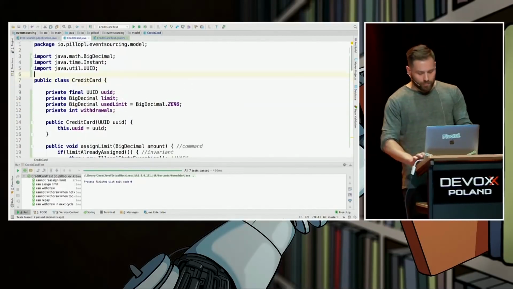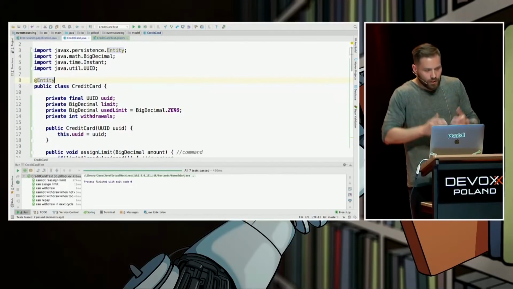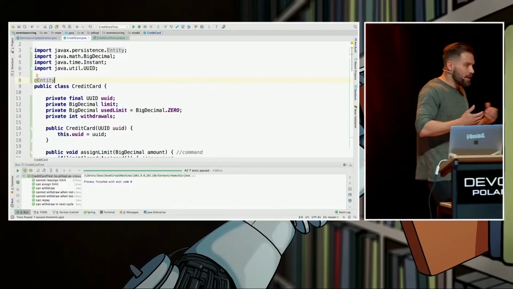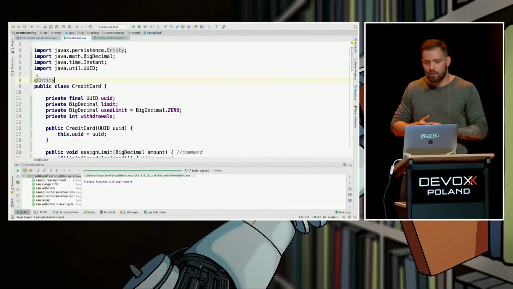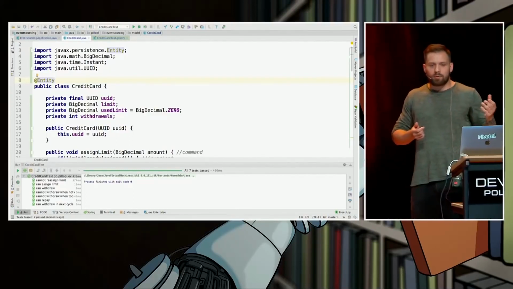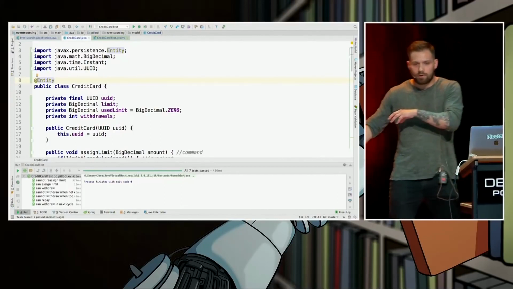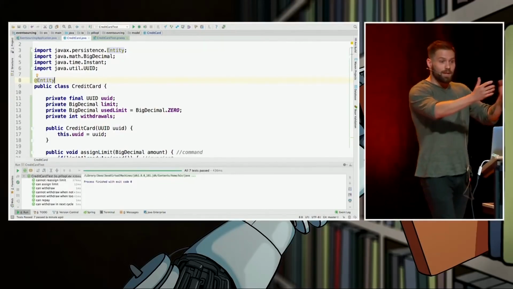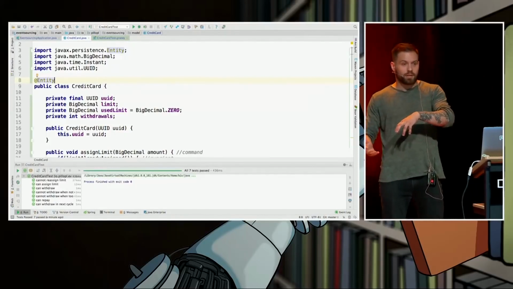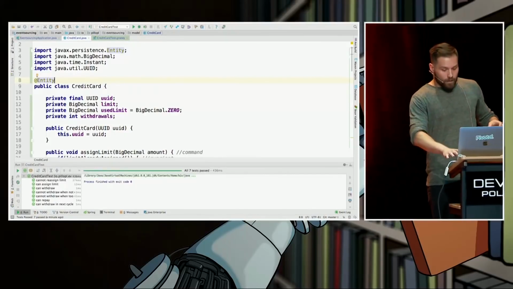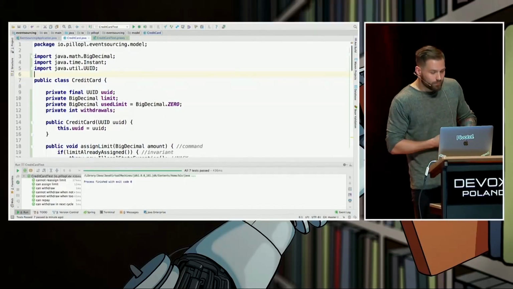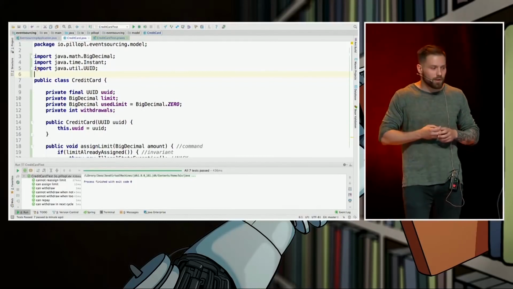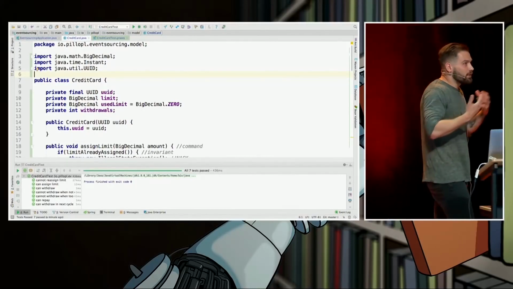The first idea would be just to add an entity in here. It will work, right? We'll have a credit card table in our database with four columns or so. So we will have the same model in the data model as in our domain model, which is okay because it was driven from the domain side to the data side, not the other way around. But we can do something different. Let's try to choose a different data model to store and retrieve the state of our credit card.